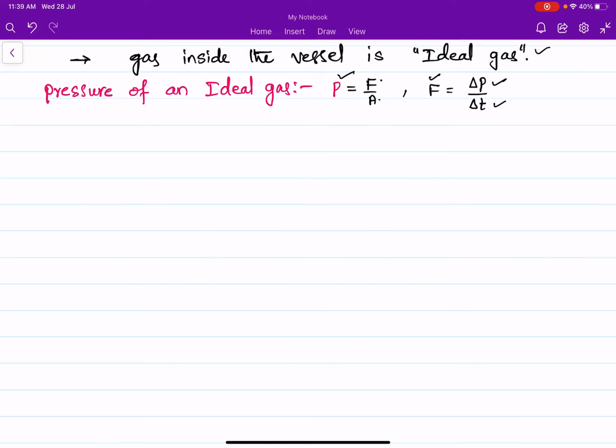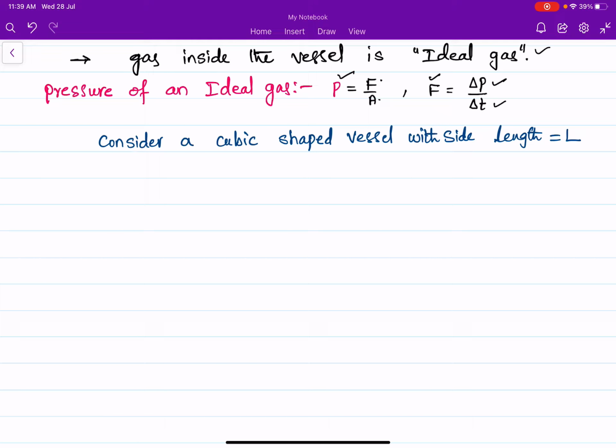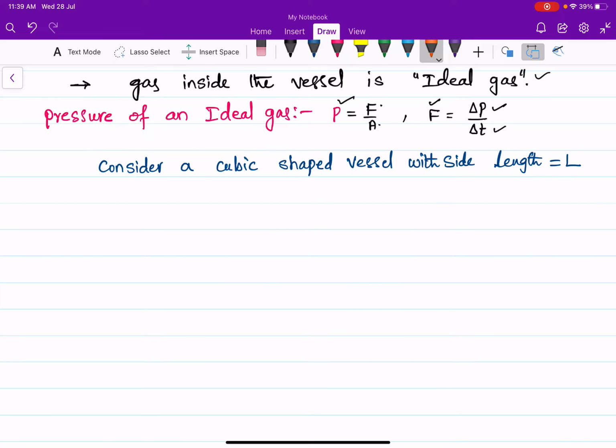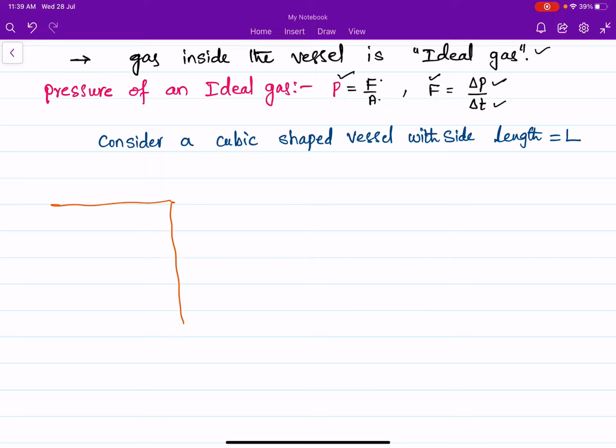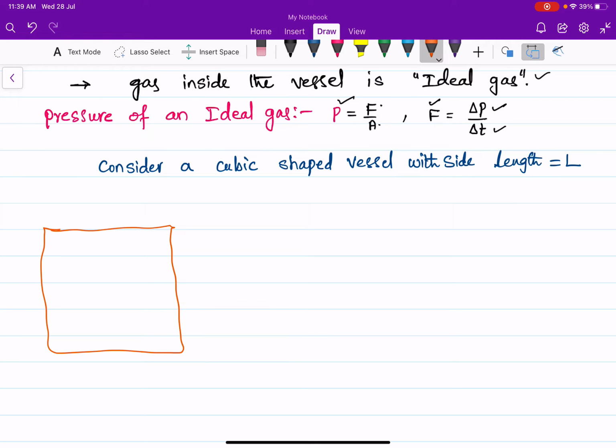So for that, consider a cubic shaped vessel with side length L. I am drawing a cubical shape like this.